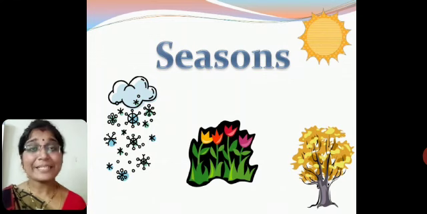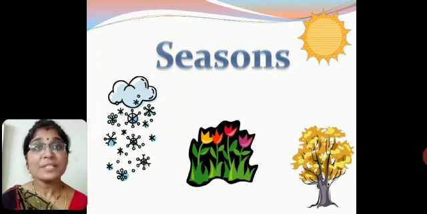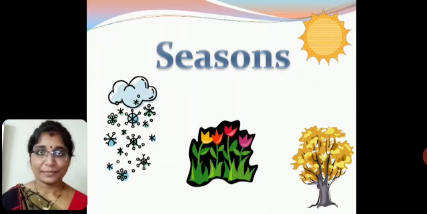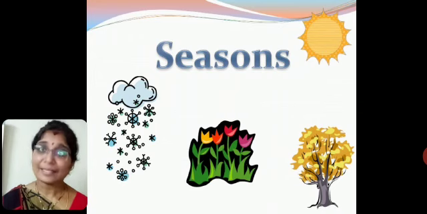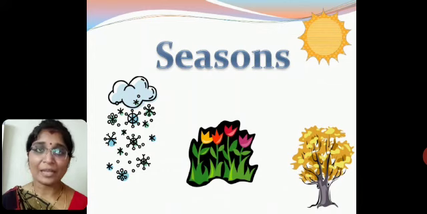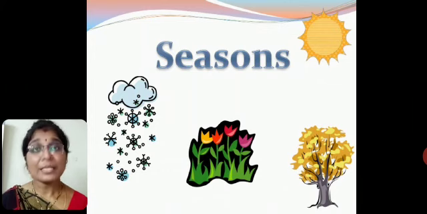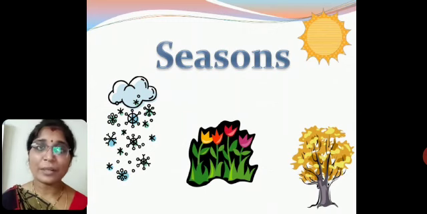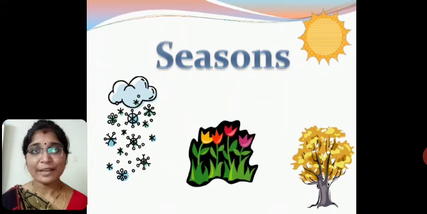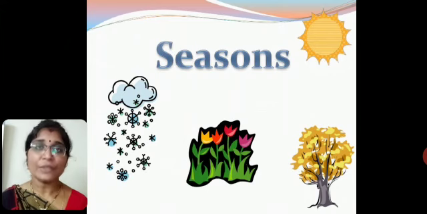So how many seasons are there? We have summer season, winter season, rainy season, spring season and autumn season. In summer, it is very hot, and we drink cold drinks and lot of water. We also wear cotton clothes in summer. In winter season, we wear woolen clothes. And in rainy season, we use umbrella and a raincoat if we want to go out.